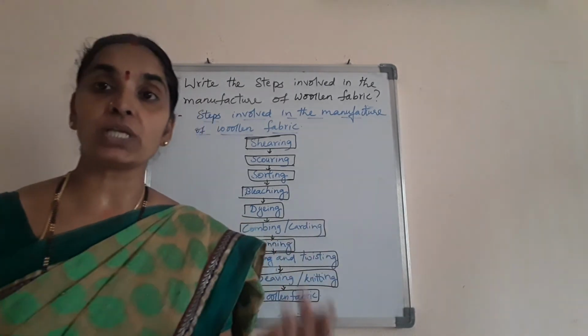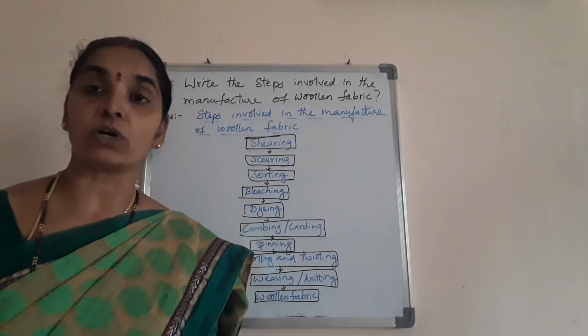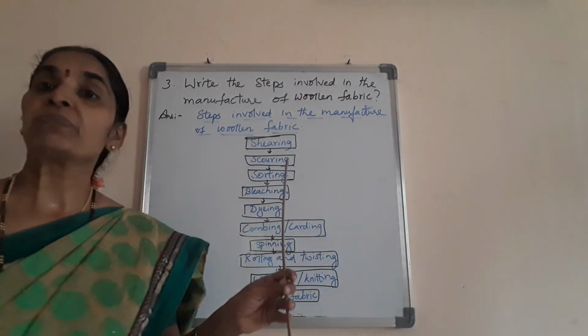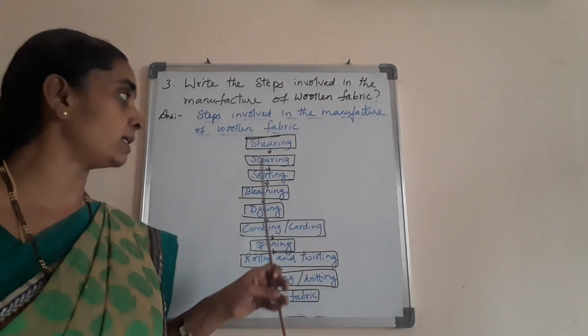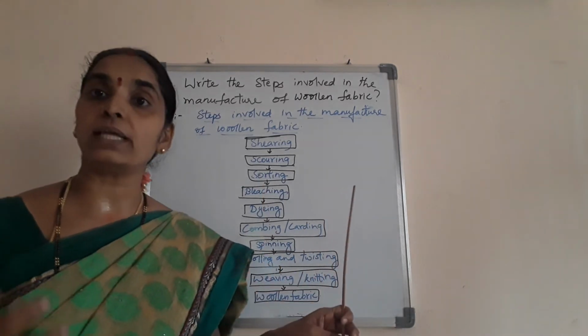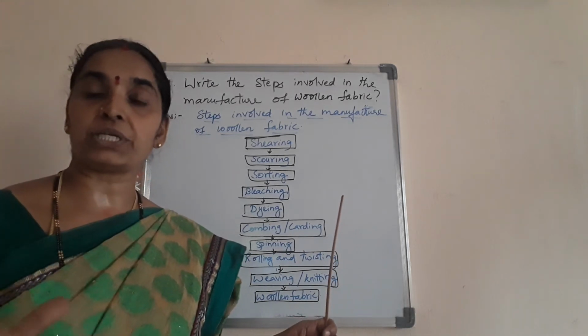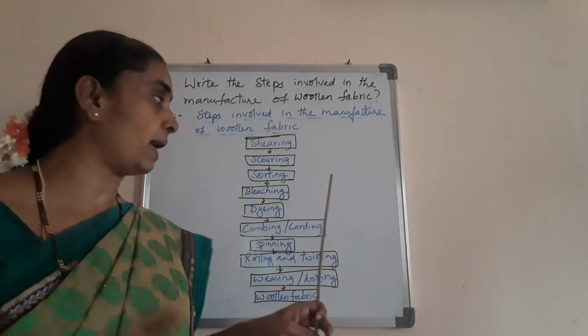First, the step is shearing of the fleece from the animal. Next, the fleece is to be washed with chemicals. That process is called the scouring process. After the scouring process, the fleece that we get is sorted based on quality and size. They are differentiated and classified into different groups and kept on different piles.